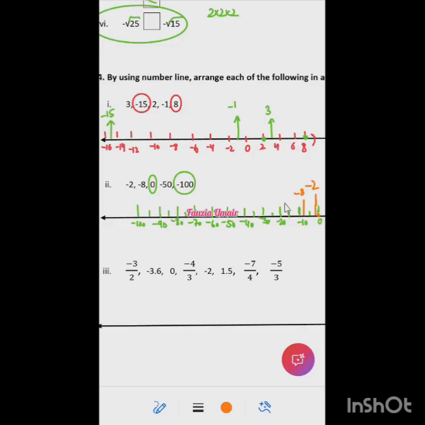Right, beta? So now minus 50. Ma'am, minus 50 is exactly here. Yes, ma'am. So then minus 100 is exactly on this point. So are we clear? Yes, ma'am. I'm using two different colors so that the scale is not mixed up with the labeling, right? Yes, ma'am.